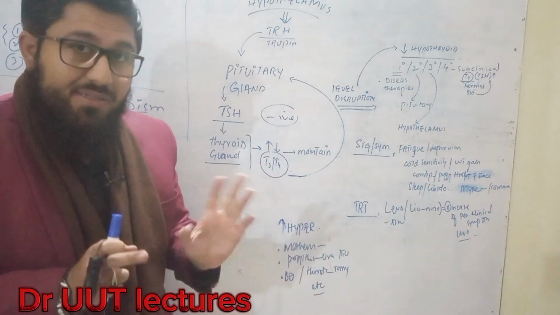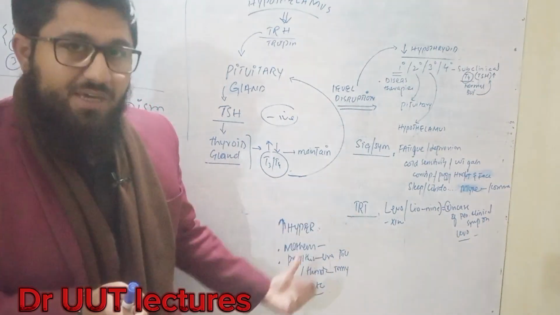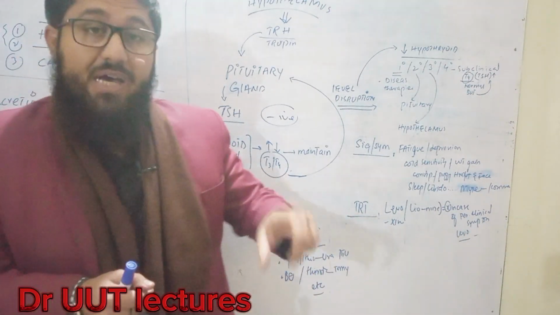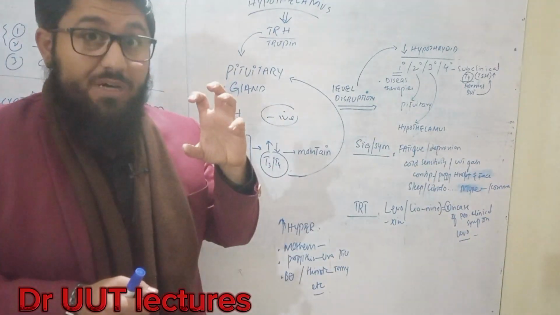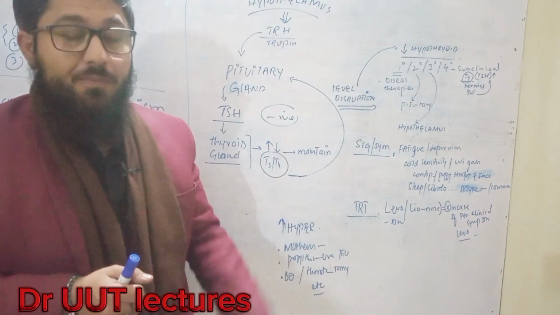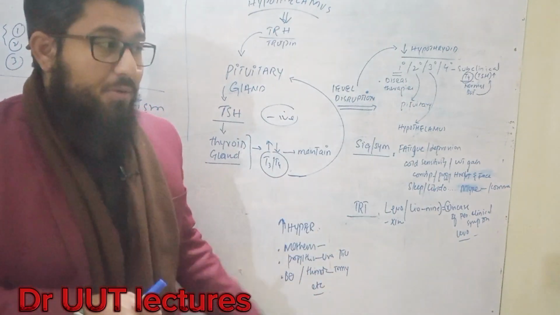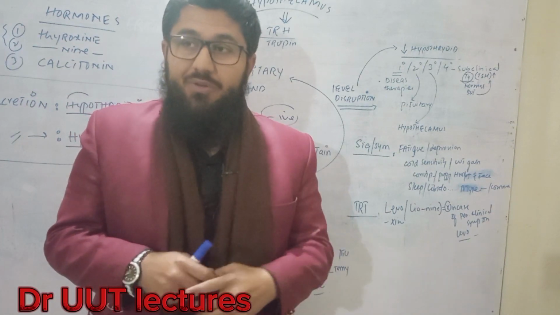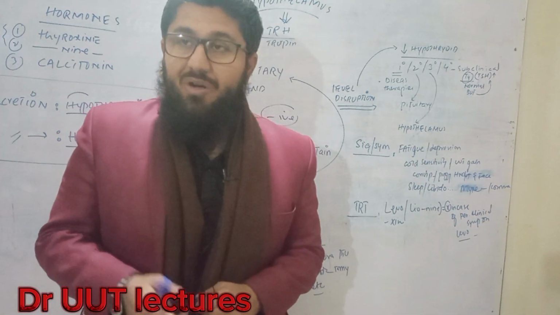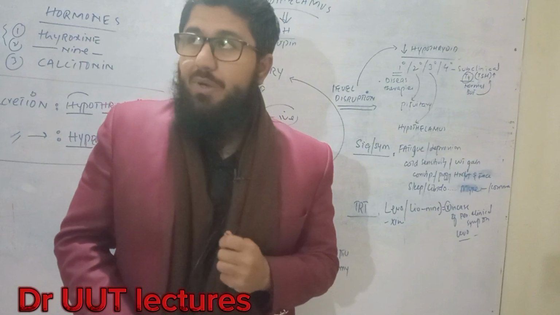So these will be the signs and symptoms, and from the treatment point of view, we have here methimazole and PTU, propylthiouracil, and some beta blockers and so on. Some thyroidectomy, a half removal of the thyroid gland, can be done when it is required. Okay, so this is all about hypo and hyperthyroidism from my side for your exams, and I hope you got the understanding of hypo and hyperthyroidism.